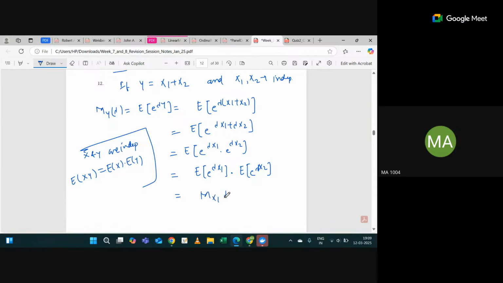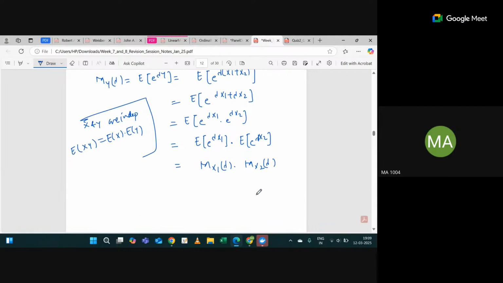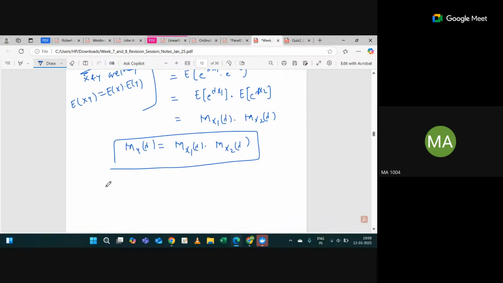M x1 lambda into M x2 lambda. Yes or no? So you can see My lambda is nothing but Mx1 lambda into Mx2 lambda. So we can say the MGF of the sum of two random variables is the same as the product of their individual MGFs, right? This was when x1 and x2 are independent.